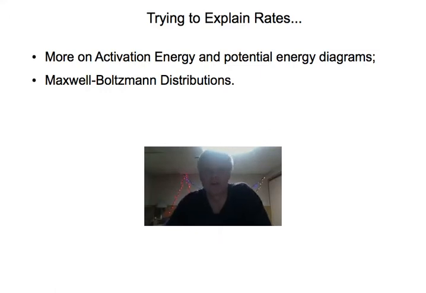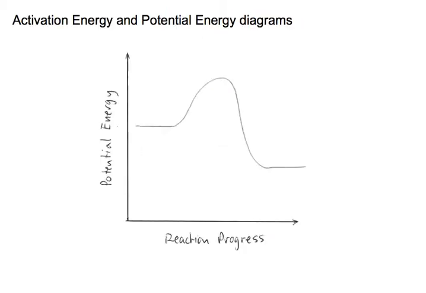Okay, this short, I hope, video just takes it a little further in trying to explain rates. Again, we're going to look at activation energy and our potential energy diagrams, and we're going to see how those can allow us to explain how a catalyst works. And we're going to look at another type of diagram. It's called the Maxwell-Boltzmann distribution, and these distributions can allow us to explain both catalysts and temperature changes and their effect on rates. So we can get started on these right away.